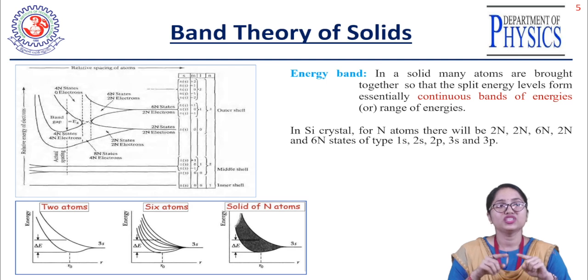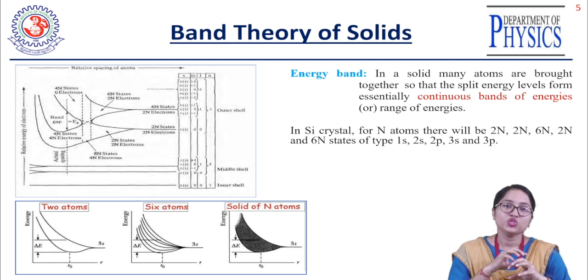Similarly, a solid is made up of n number of atoms. So if n atoms come closer to each other, the single energy level will be split into n energy levels.